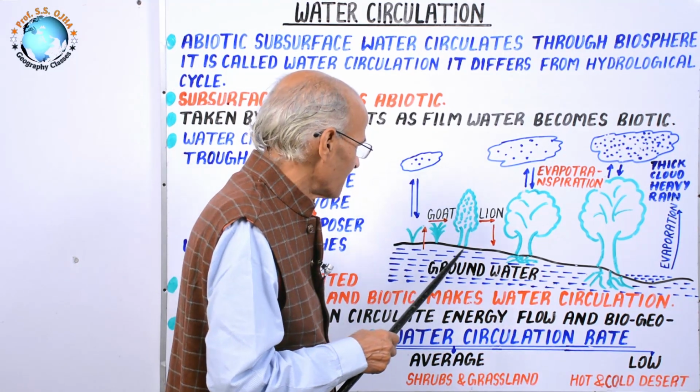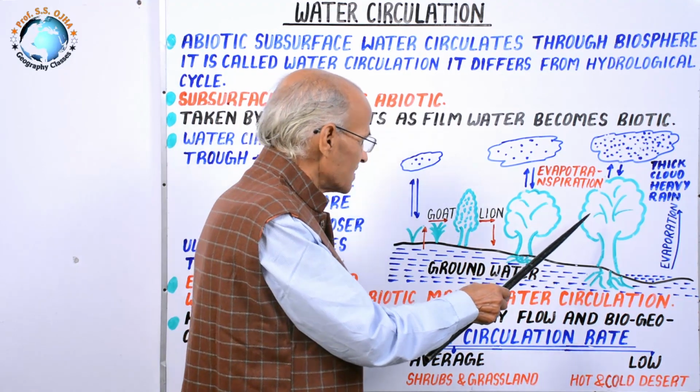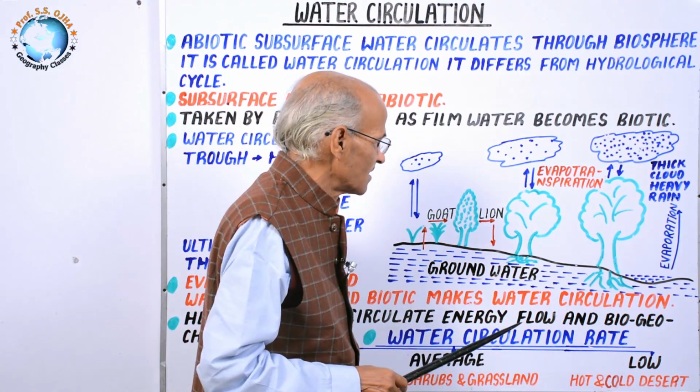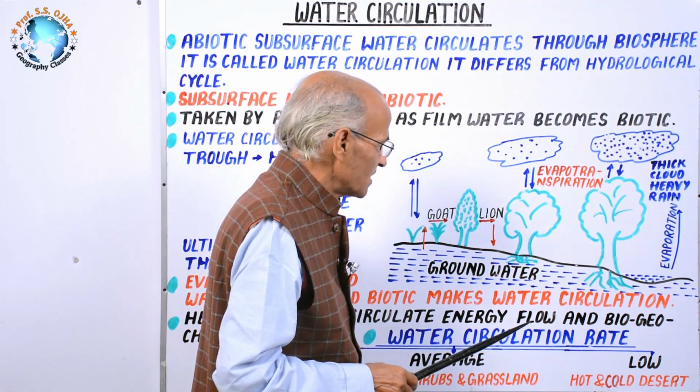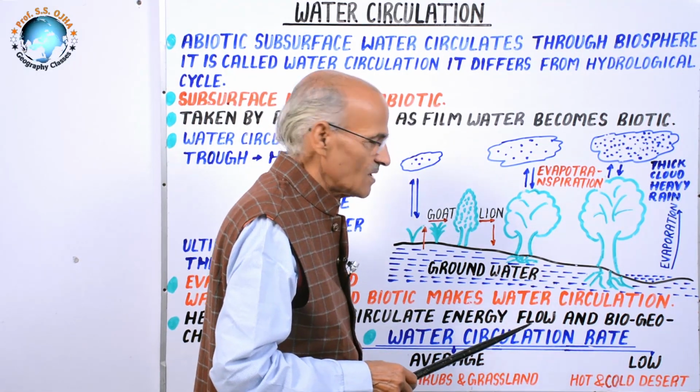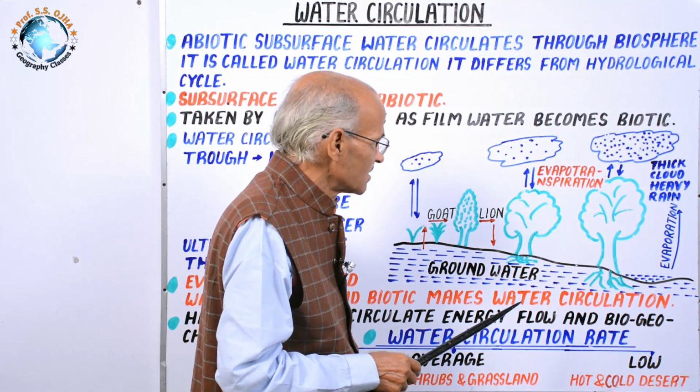It means the larger the size of the tree or plant, or the larger the biomass, the more rapid will be the speed of the water circulation.